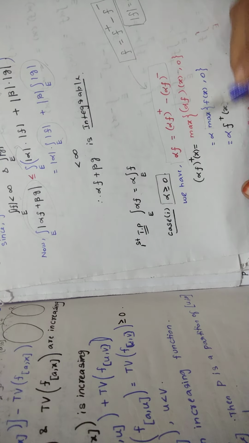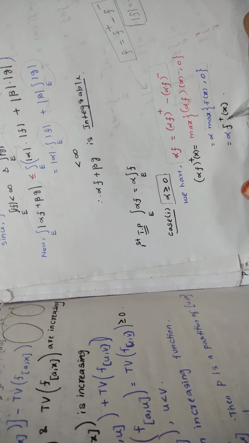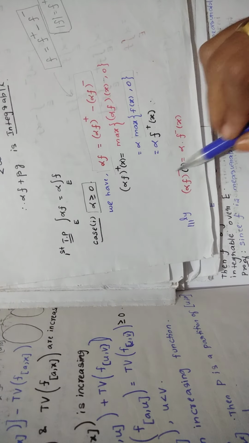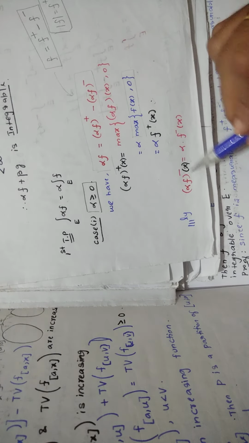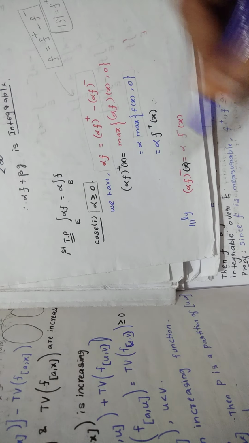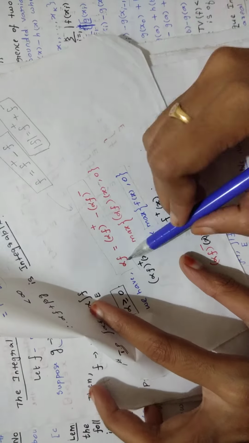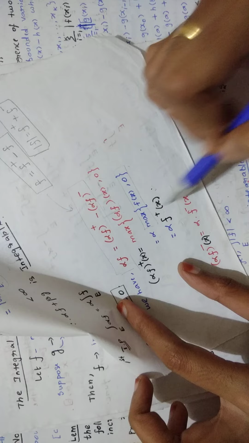Now maximum of f of x comma 0 can be written like this, f plus of x, so that you are getting this. Similarly, you can find for alpha f minus of x. So when you do like this, you will get this. Okay. So after finding these two, consider integral alpha f over e is equal to, in the place of the same thing, for this you are applying integration. Okay.